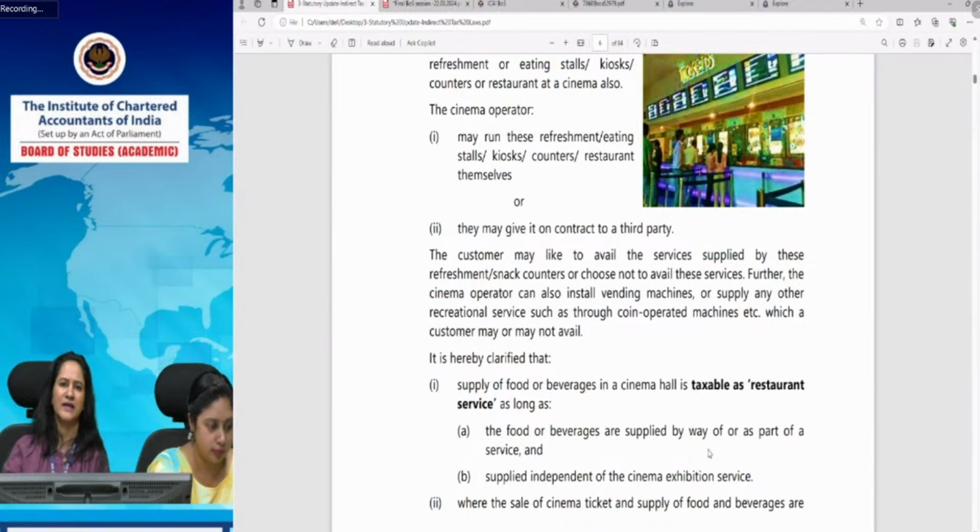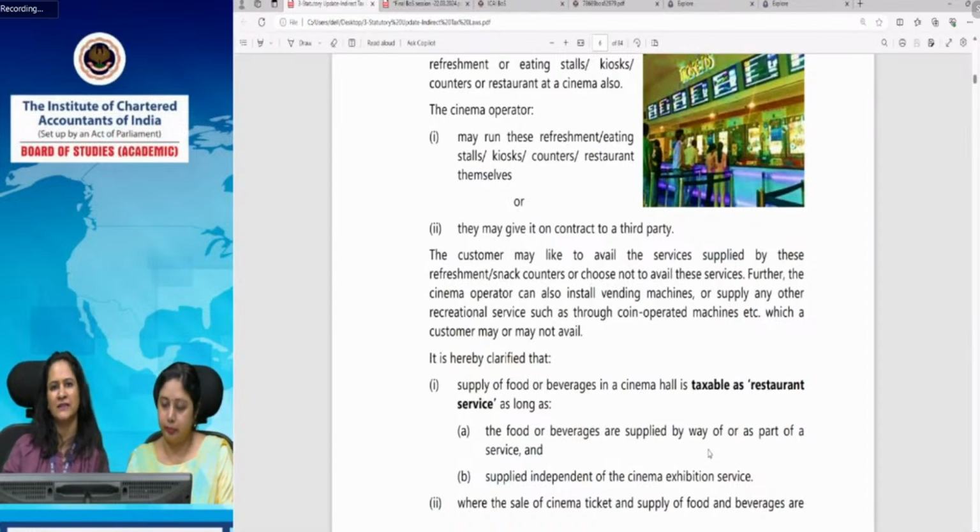Like any vendor who has opened his stall in the premises where, if we want to have popcorn or anything, we need to buy it separately. It is not included in the amount which you have paid for watching the movie. So in that case, that service will be taxable as restaurant service.